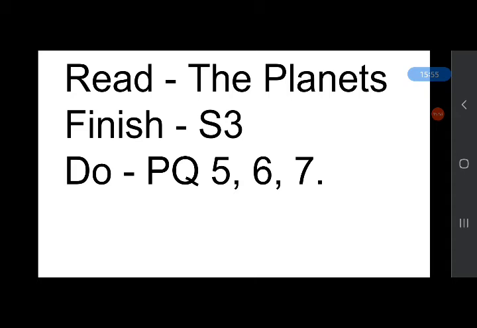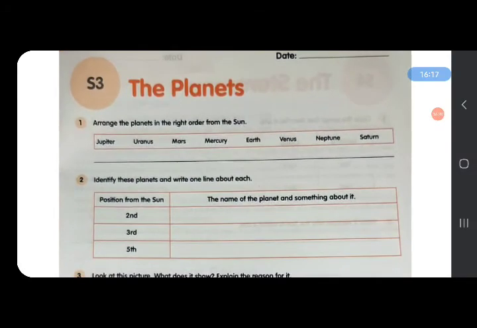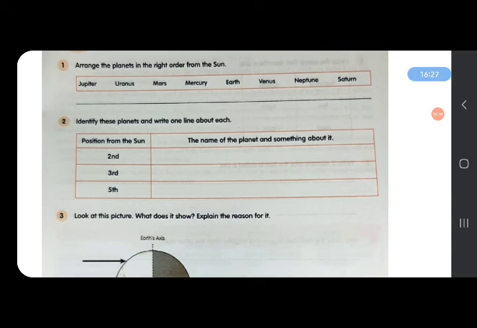After watching the video, to summarize your learning, read the planets from your content book. Only after reading, finish your S3, do PQ 5, 6 and 7. This is your S3 of today. Arrange the planets in the right order from the sun. I hope you will be able. Identify these planets and write one line about each.